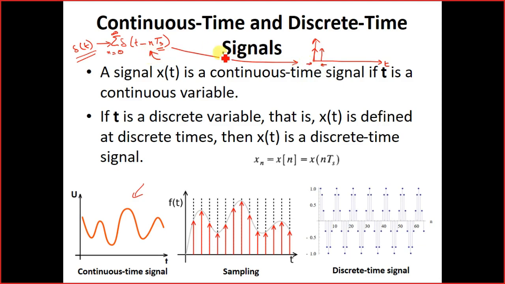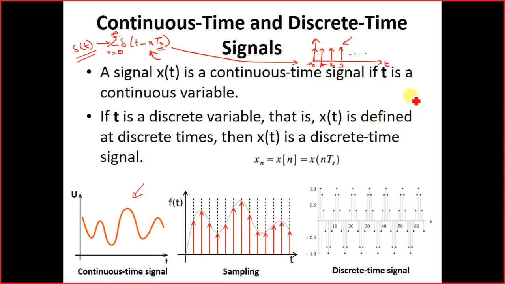Suppose the time period Ts is equal to 1 second, then our first value is at 0, the second value is at 1. Now when n is equal to 2, we will be getting another impulse signal at 2, then we will be getting another impulse signal at 3 and so on. So if you look over here, we are getting 0, 1, 2, 3. At these time points, I am getting one impulse signal. And see, this series of impulse signals, they appear as a train.